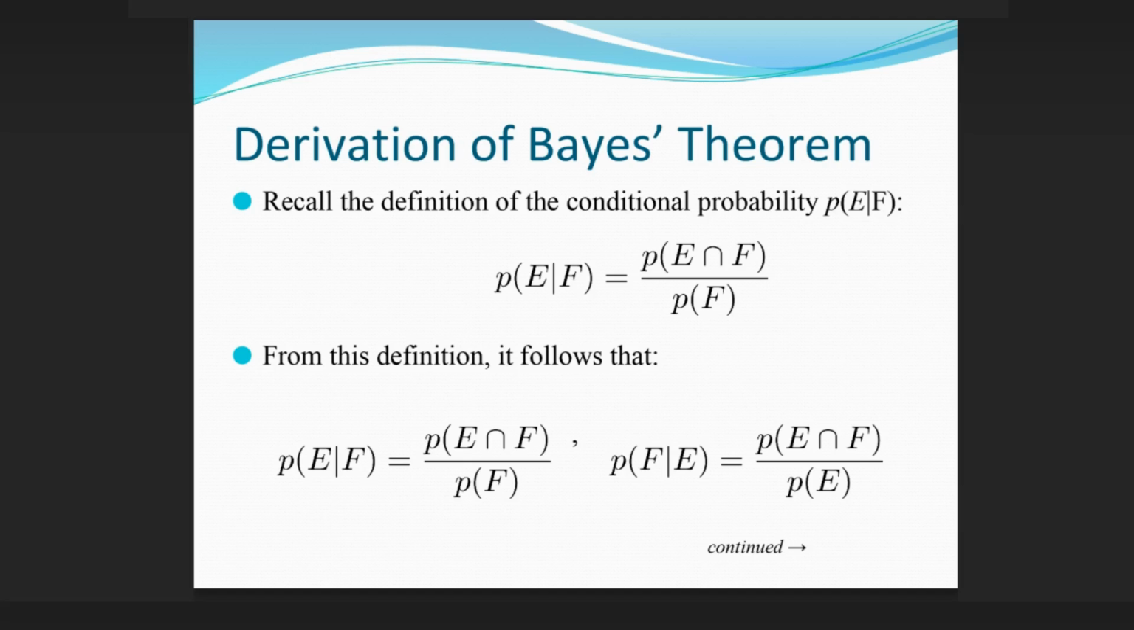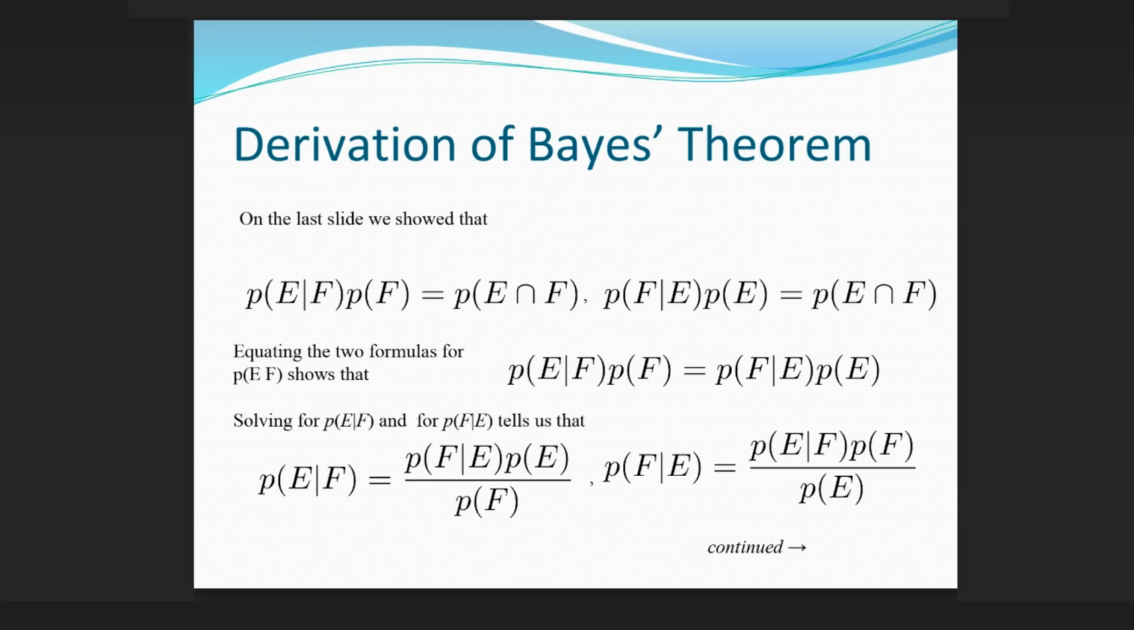Thomas Bayes, 1702–1761. Derivation of Bayes' theorem. Recall the definition of the conditional probability P(E|F). From this definition, it follows that